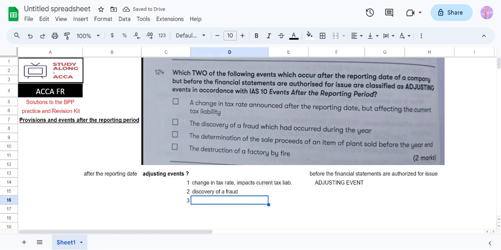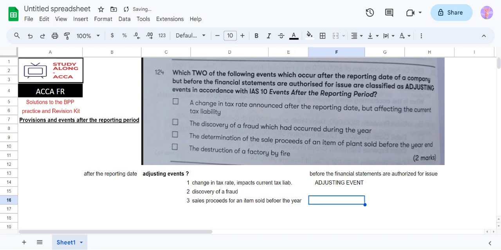The determination of the sale proceeds of an item of plant sold before the year end. So I think it was sold before the year end.